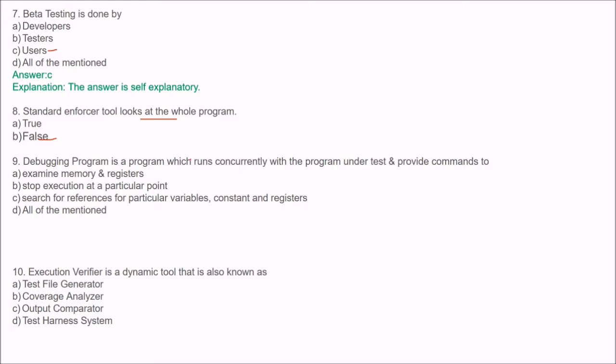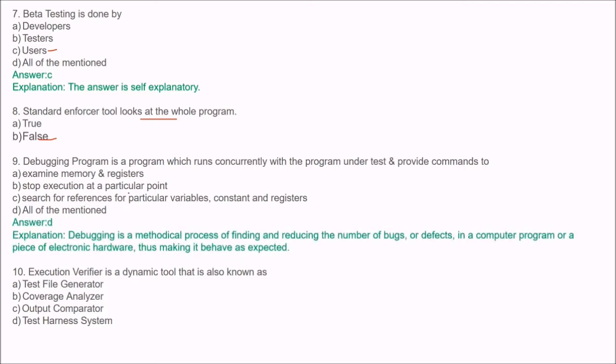Next is, a debugger program is a program which runs concurrently with the program under test and provides commands to examine memory and registers, stop execution at a particular point, search for references for particular variables, constants and registers, all of the mentioned. Can you answer this?